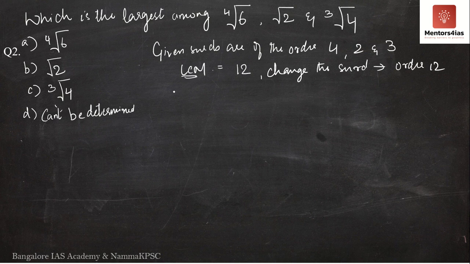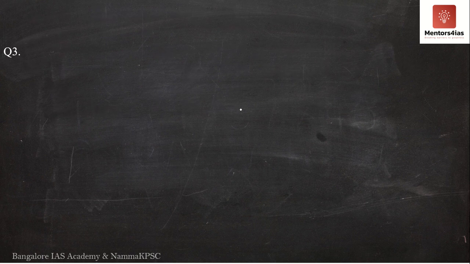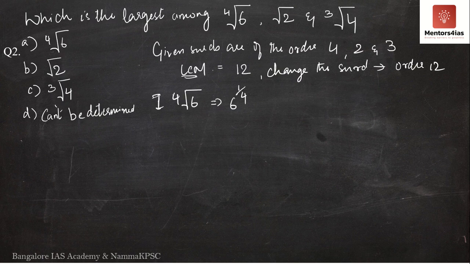So I'll take the first one. First case, we have the fourth root of 6. I will write it as 6 to the power 1 by 4. Now what is required of us?